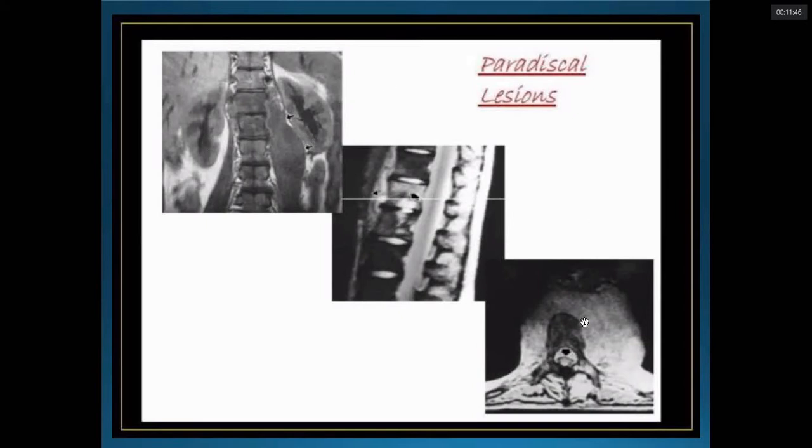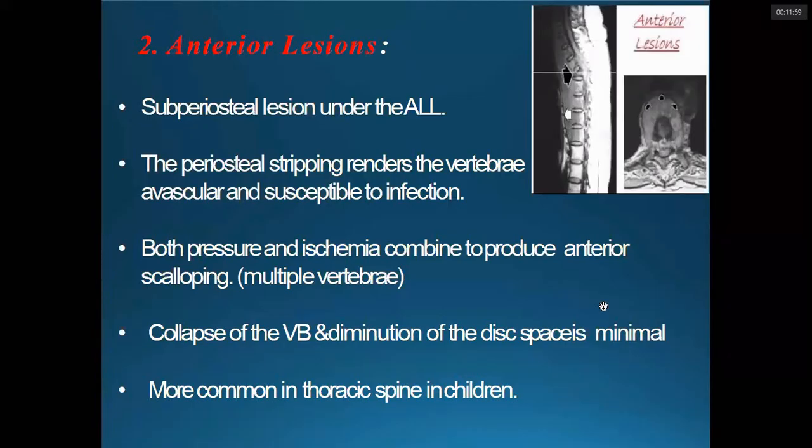And in this axial cut, we can see the collection in the spinal canal. This is the spinal canal. The spinal cord is right here, the circular area, and this arrow is showing the collection. The anterior type of lesion is a soft periosteal extension under the anterior longitudinal ligament. Okay, there will be periosteal stripping and ultimately avascular necrosis and more susceptibility to infection.